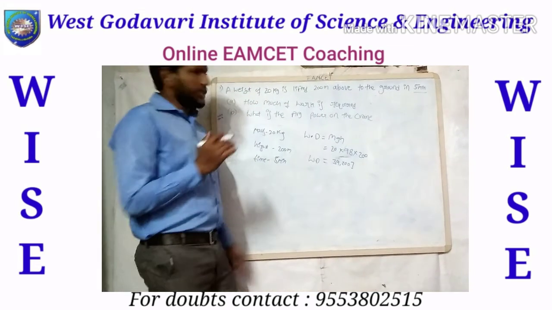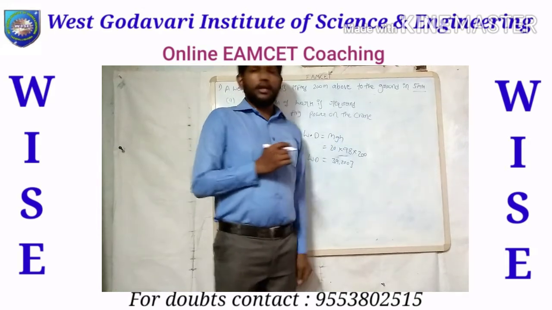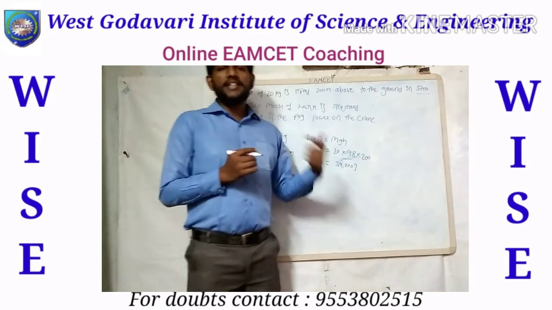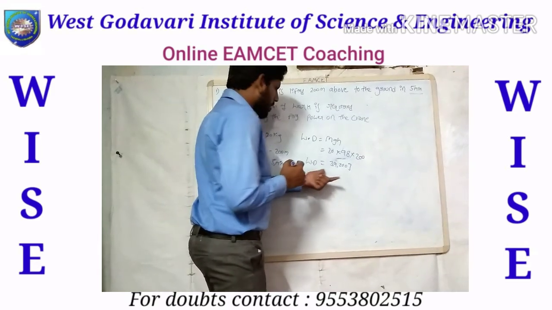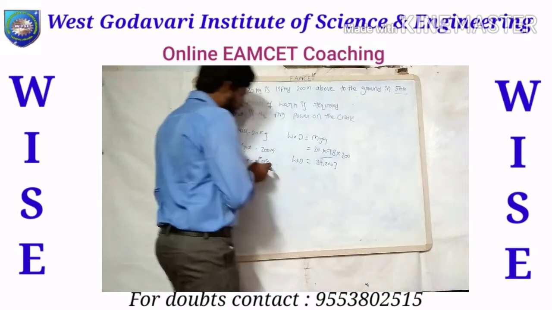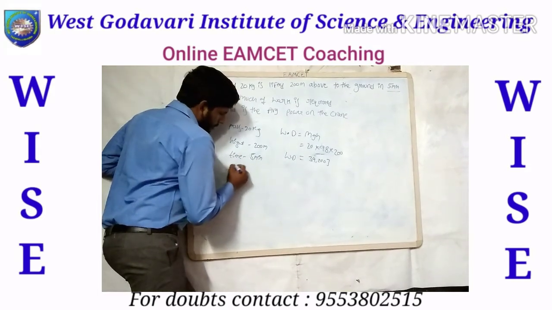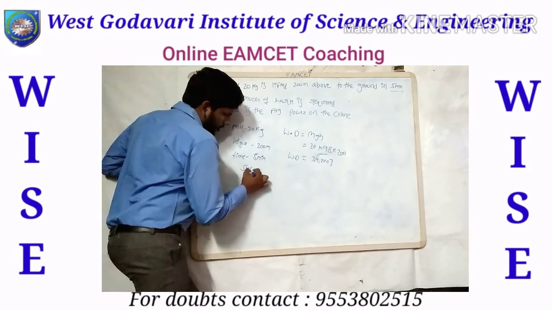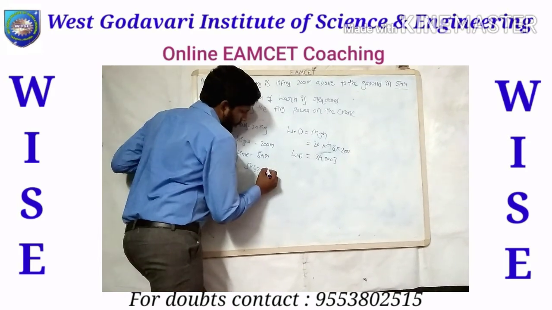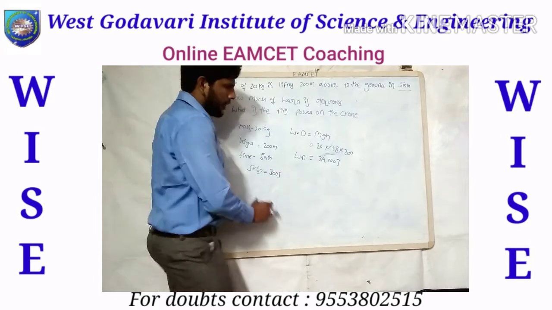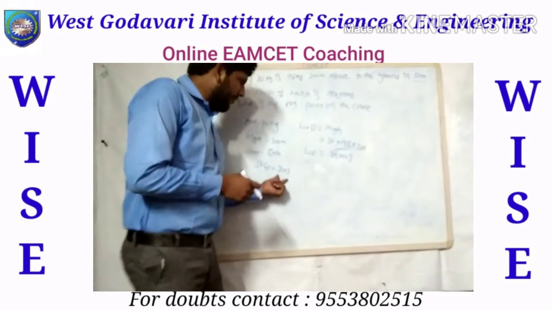So 39,200 joules is the work done. The first task is completed, and the second is to find the average power on the crane. For that we divide the work done by time, but here the time is in minutes, so convert it into seconds. Time is 5 into 60, since a minute has 60 seconds, which is 300 seconds.